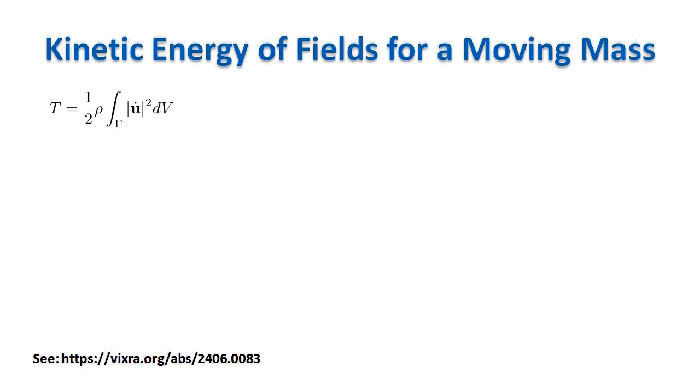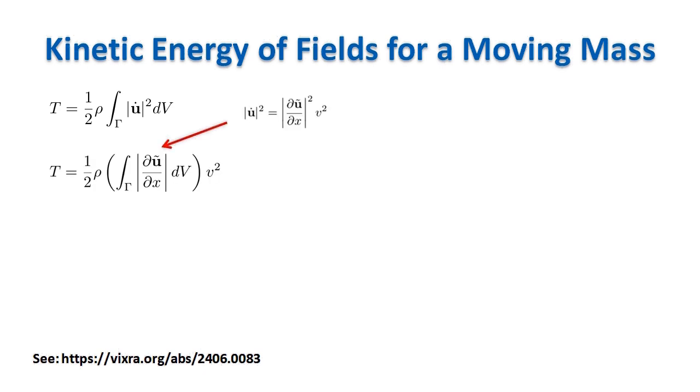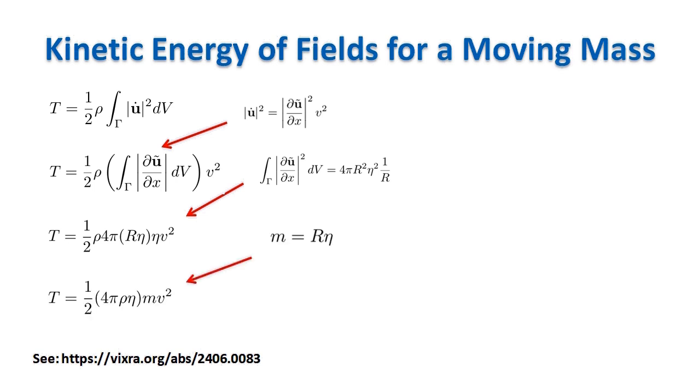Now we can finally put things together. We start from the expression for the kinetic energy. We know that the modulo square of u dot is the modulo square of the derivative of the displacement with respect to x times v square. We substitute the expression for the integral of the modulo square of the derivative of u tilde with respect to the x-coordinate, and we find an expression for the kinetic energy. We know that by definition m is r times eta, and we see that the kinetic energy of the gravitational field is proportional to the mass and the velocity square of the discontinuity of missing space.